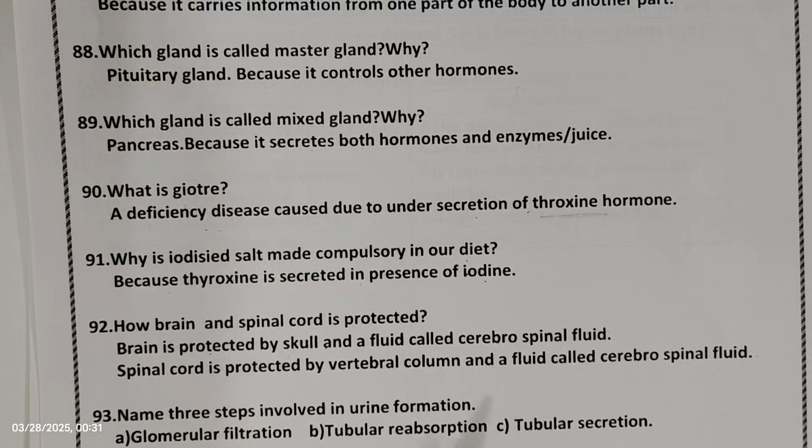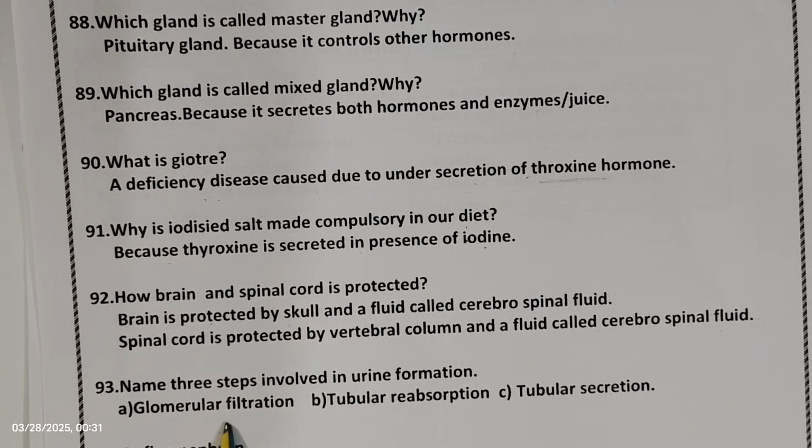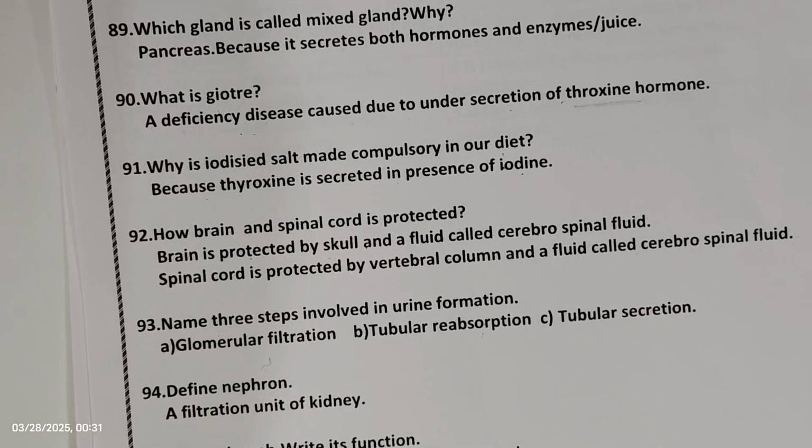Next question, name 3 steps involved in urine formation. So the 3 steps involved in urine formation is glomerular filtration, tubular reabsorption, tubular secretion. The next question, define nephron. It is a structural and functional unit of kidney. So the structural and functional unit of kidney is nephron.